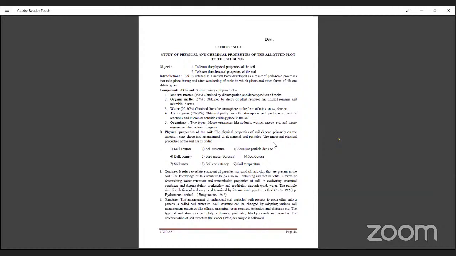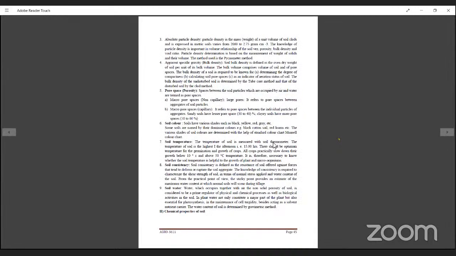The types of soil structure are platy, columnar, prismatic, blocky, crumbly, and granular. These types are also studied in the theory lectures of soil science in the first semester. I'm not just repeating, I'm elaborating. For example, platy, columnar, prismatic. For high production or agricultural importance, there are blocky, crumbly, or granular. These structures are very important. For determination of soil structure, there is the Yoder technique developed by the scientist Yoder in 1936, which is followed.